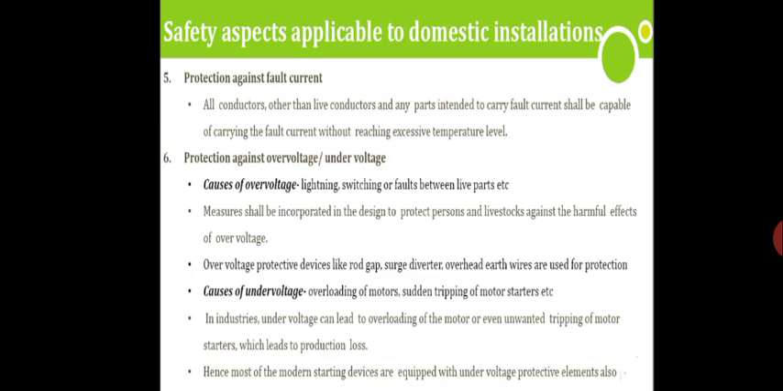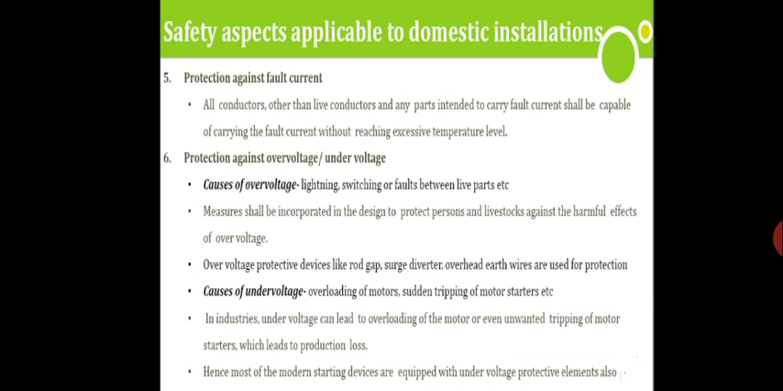Once the current is very low, the resistance will be higher at the bottom and it will not conduct this small current. So like that the rod gap will function. Similarly the surge diverter will also function. The surge diverter will divert the surge current. Surge means sudden increase in the current. So it diverts this surge current to a safer level.